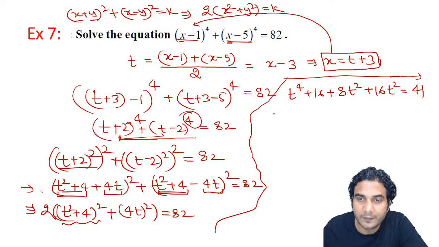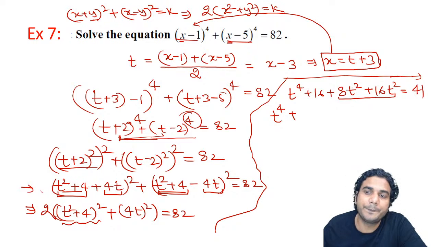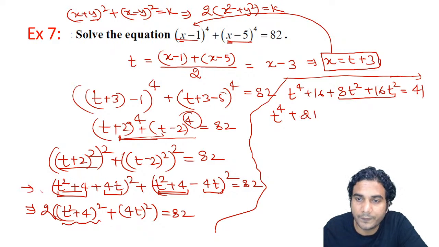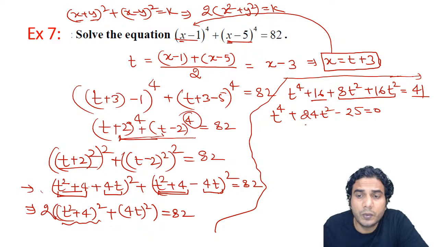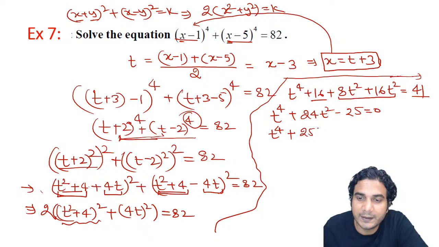So finally you will get this equation: t raised to 4 plus, 16 plus 8 is 24, so 24t square, and the 16 and minus 41. So if you bring 41 to the left hand side, it will be how much? 16 minus 41 is minus 25, so minus 25 is equal to 0. You can put t square is equal to u, or otherwise directly assume t square is equal to u. It's a quadratic only in terms of t square. So just write t raised to 4, split the middle term: t raised to 4 plus 25t square minus t square minus 25, and you can factorize it here only.